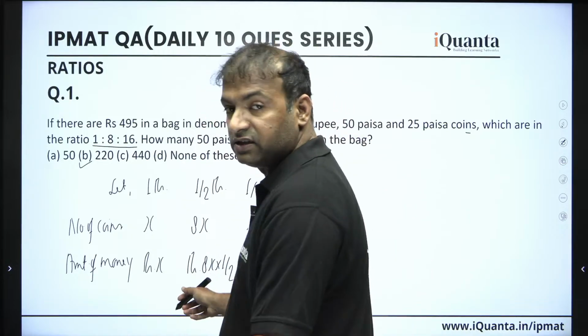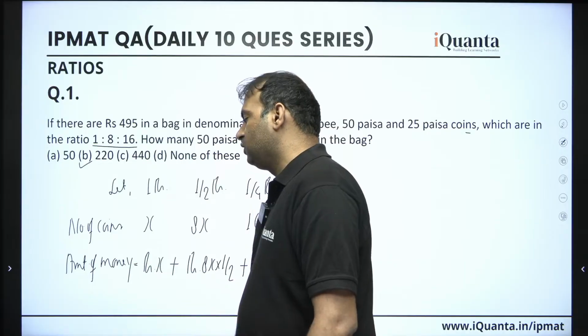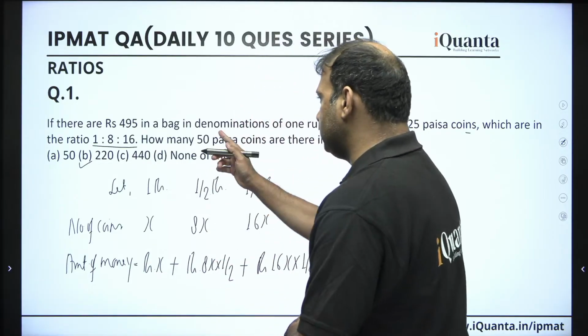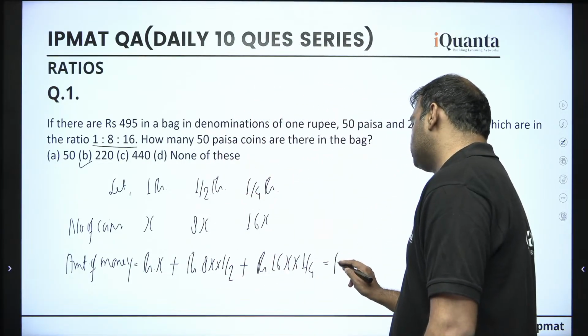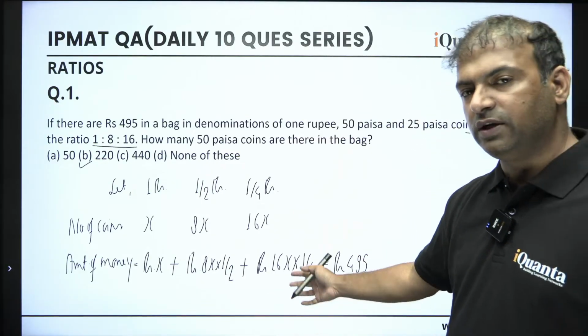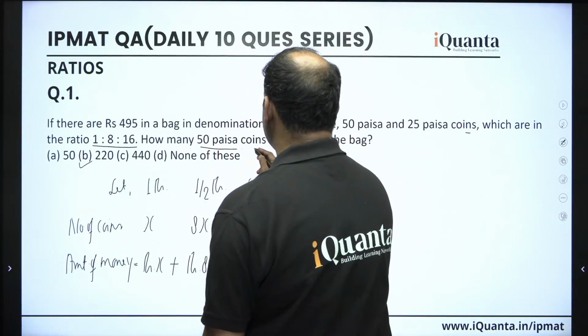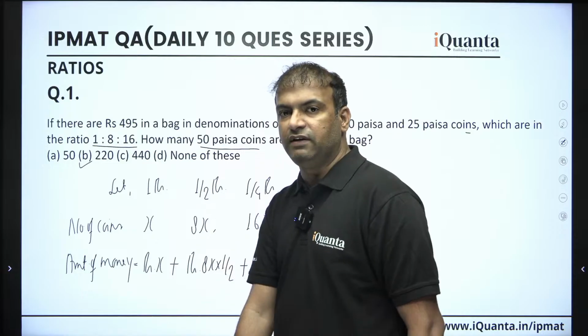So this is the total amount of money which should be in the bag according to the assumption. So this plus this is the total amount according to the assumption. But in reality, the actual money we have is rupees 495. With the help of this, we can get the value of x, and then we are asked the number of 50 paise coins, which should be 8x, which you can easily find out.